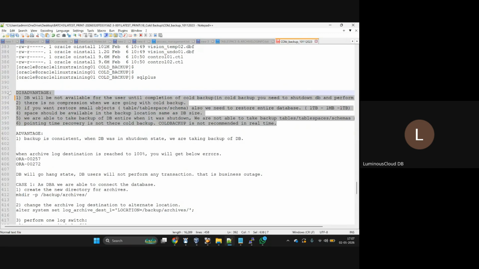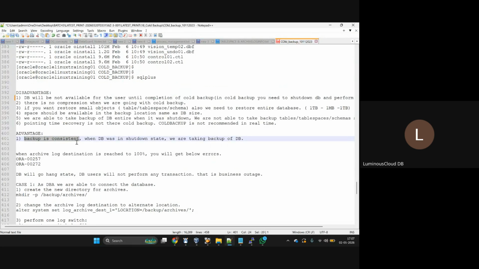But what is an advantage? Advantage is only one thing. The backup is consistent. Why? Because when the DB was shut down, we are taking the backup. When the DB is shut down, are we able to do any transactions on objects? No. That means if we are not doing transactions at object level, that is consistent data only, no?